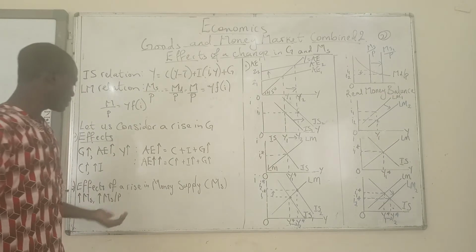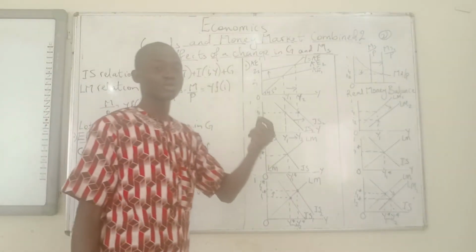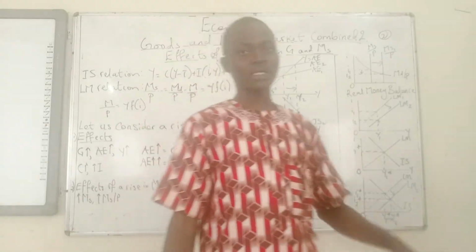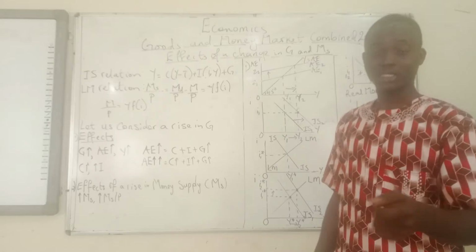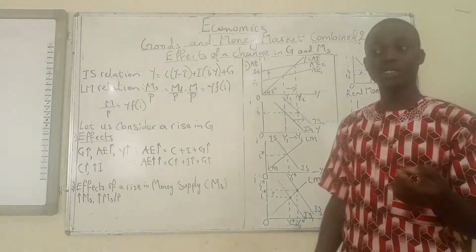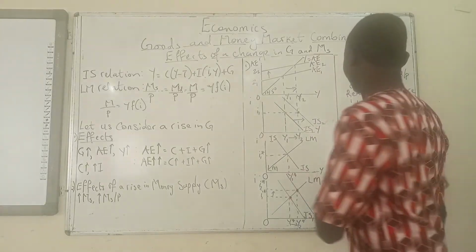Now, we want to consider an increase in money supply, which is an expansionary monetary policy. So we want to know, according to the ISLM analysis, which is better for an economy? Is it an increase in government spending, an expansionary fiscal policy, or an expansionary monetary policy? So let us see.